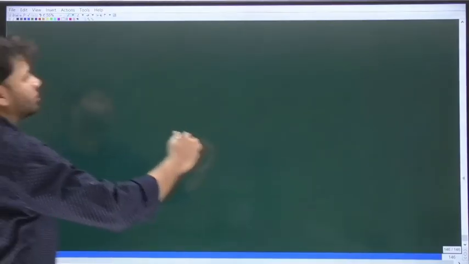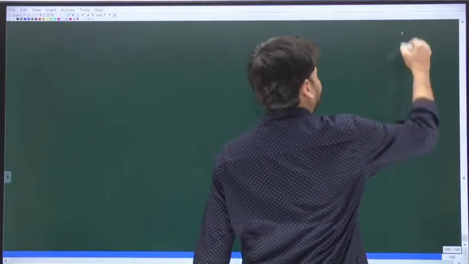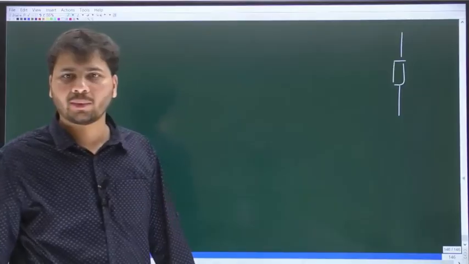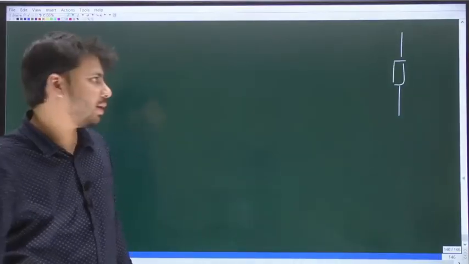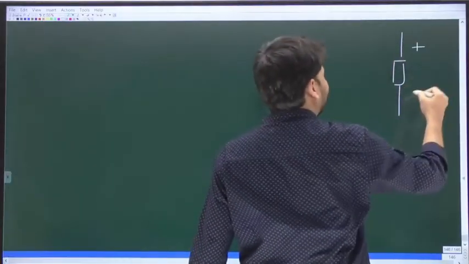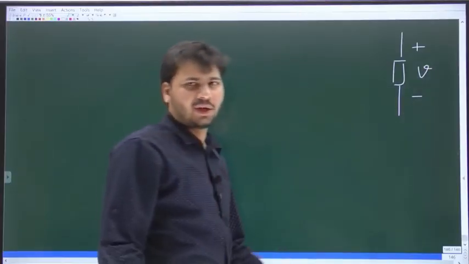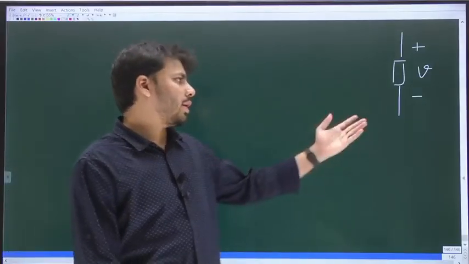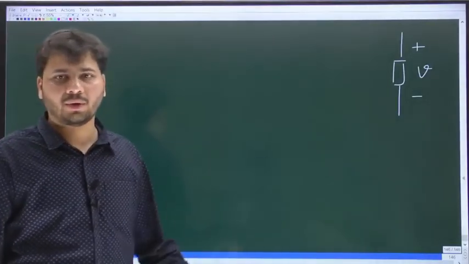Again, going back to basics. Let's say we have some two-terminal element. This element can be anything, but it is a two-terminal element. Now across this two-terminal element, the voltage drop is what?